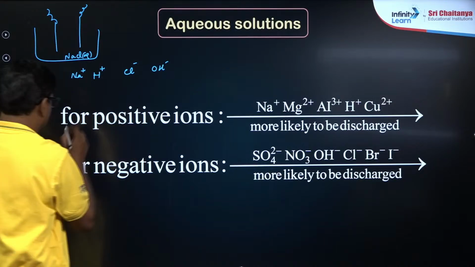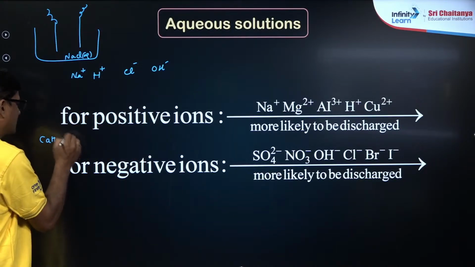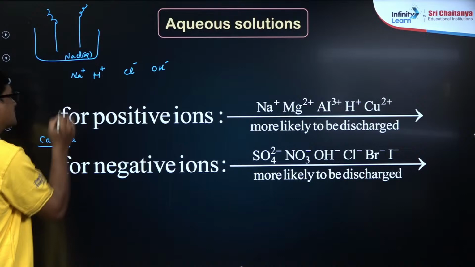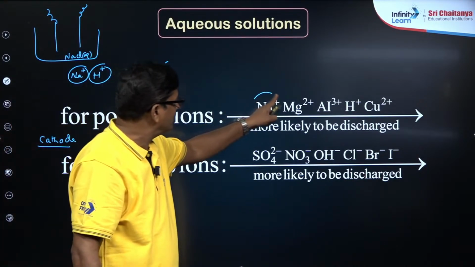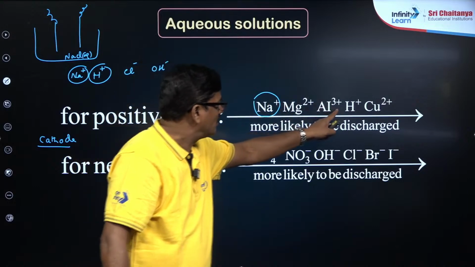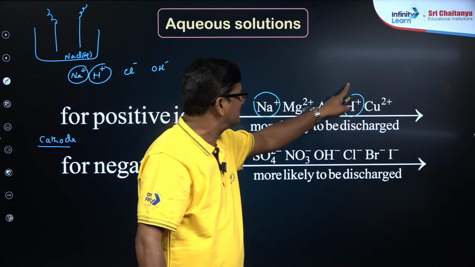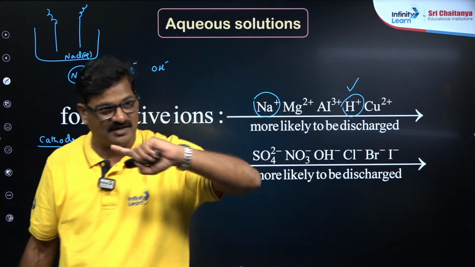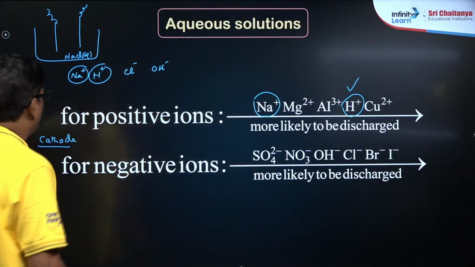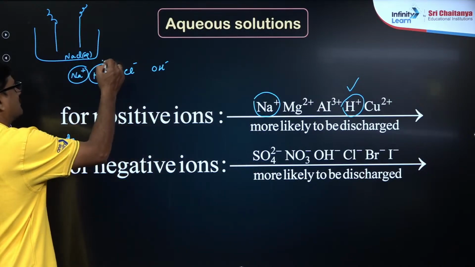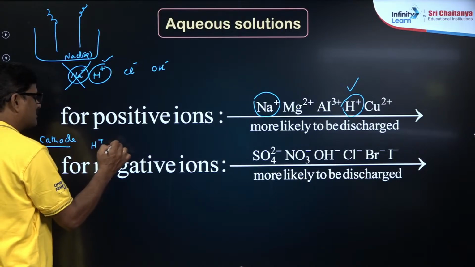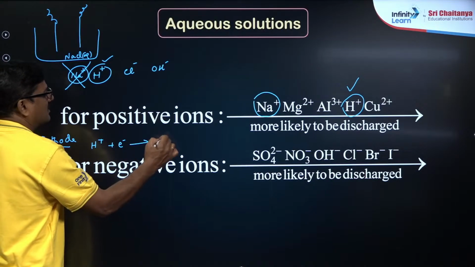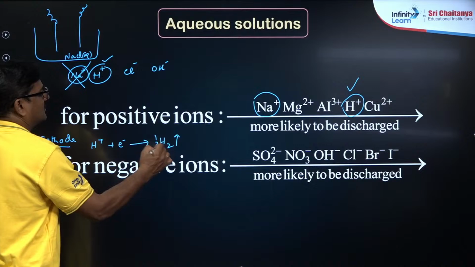For the cathode, what happens? There are two ions, Na+ and H+, both are competing. But when it comes to Na+ and H+, who is more likely to discharge? H+ is more likely to discharge, Uday, fine? So H+ is going to be discharged, not Na+, so that you get hydrogen gas. Clear?